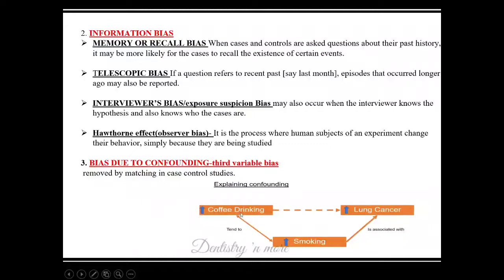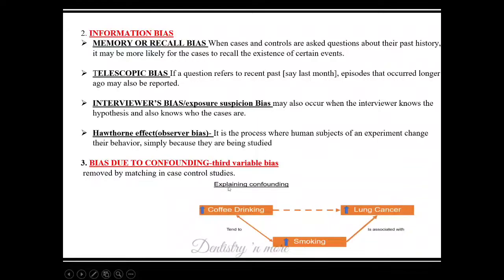If we get an odds ratio of 10, that says that a person who drinks coffee has 10 times the risk of having lung cancer compared to people who do not have the habit of drinking coffee. But that is not true. That is because many other variables are involved in the study. The person who is drinking coffee will have a chance of smoking because they are always linked. So this is not being tested.